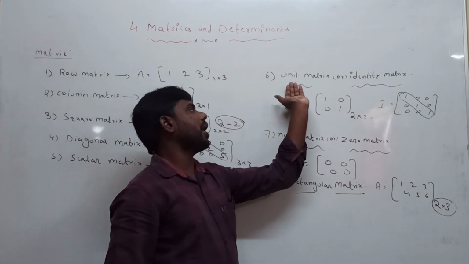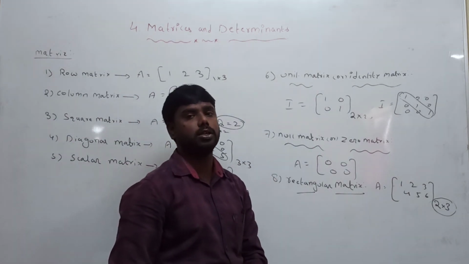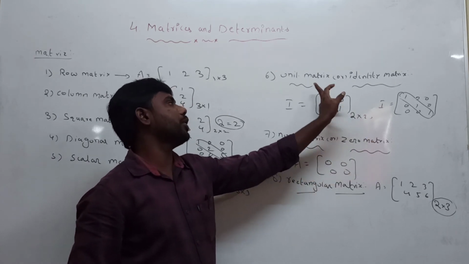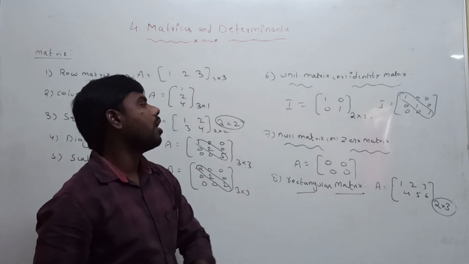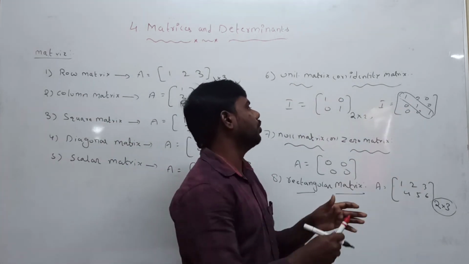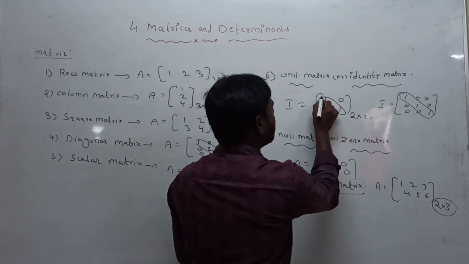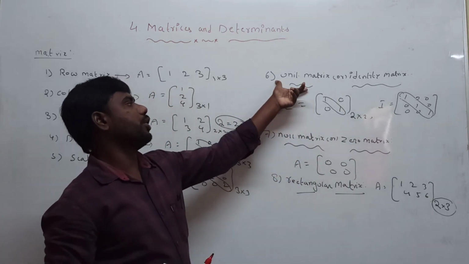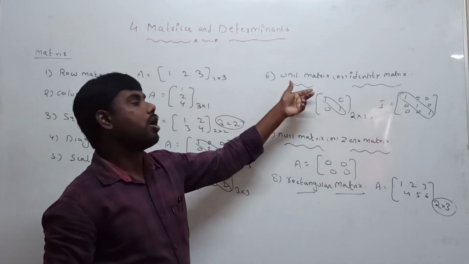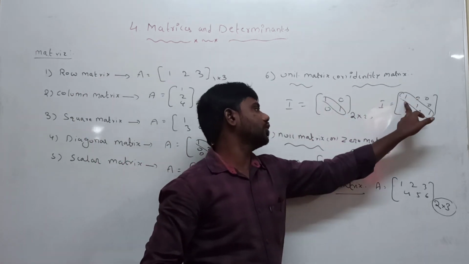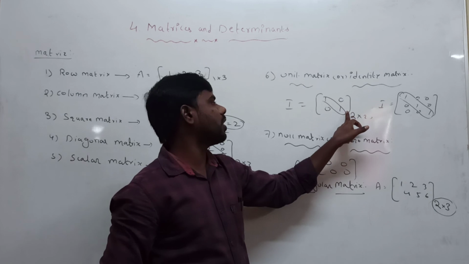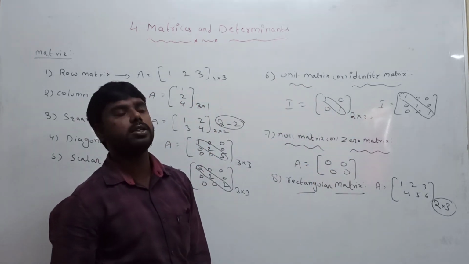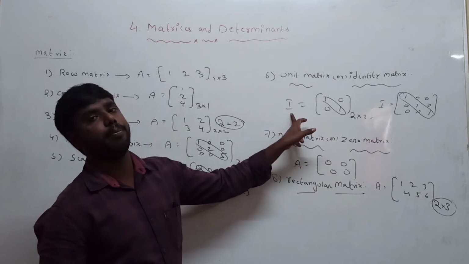Sixth one, unit matrix or identity matrix. A square matrix is said to be a unit matrix or identity matrix if the non-diagonal elements are zeros and the diagonal elements are equal to 1. Then it is called a unit matrix or identity matrix. The identity matrix is denoted by capital I.